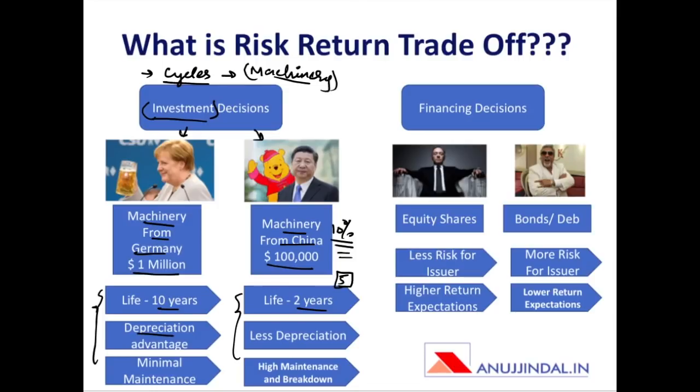There will be certain depreciation advantage that machinery from Germany will bring because if the life is 10 years, then every year $1 lakh is going to be shown in the books of the enterprise as depreciation, and this will save certain amount of taxes for the company. Whereas there will be less depreciation charged on the Chinese machinery, and therefore the tax advantage is also going to be less.